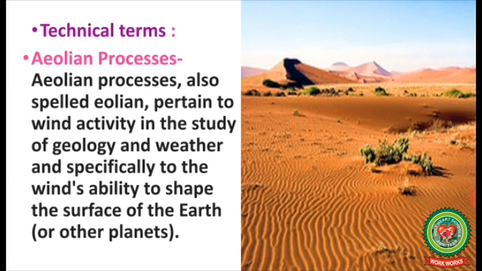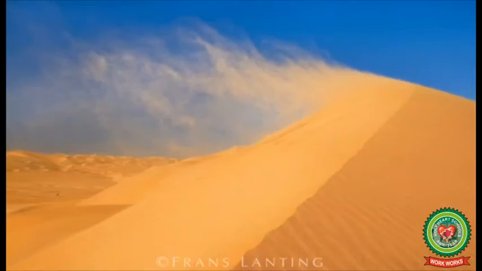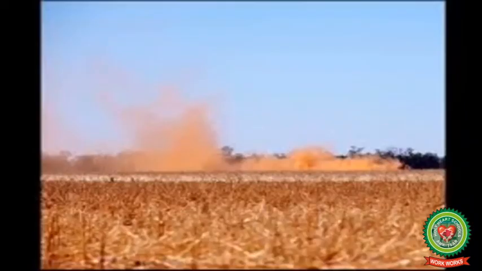Let us go through the technical terms that are related to today's topic. The first term is Aeolian processes. Aeolian processes, also spelled as Aeolian, pertain to wind activity in the study of geology and weather, and specifically to the wind's ability to shape the surface of the earth or other planets.